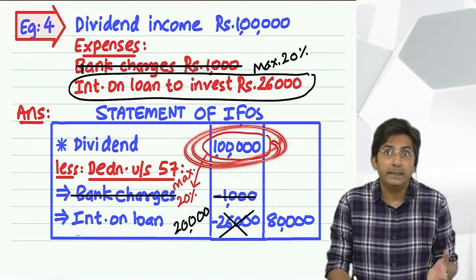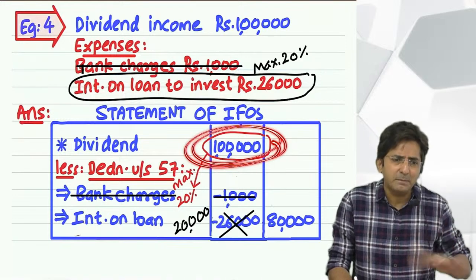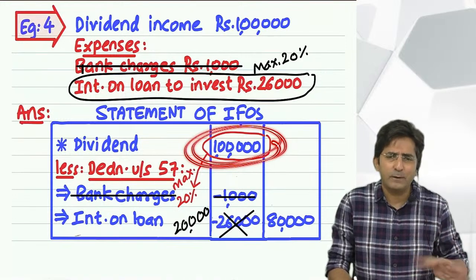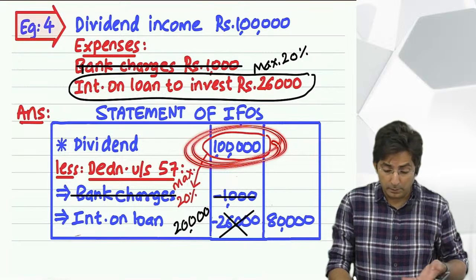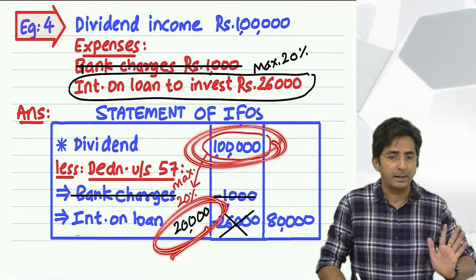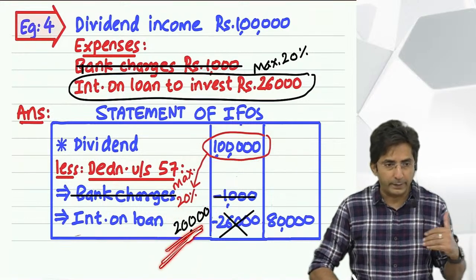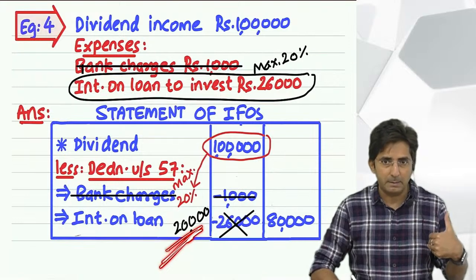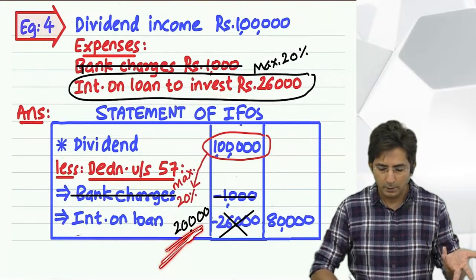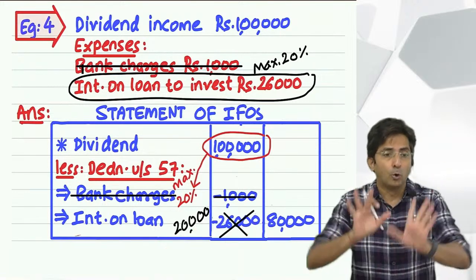That depends. If my 26,000 is lower, then minus that same amount. Say 6,000, 5,000, then the same amount. But in our example 26 is too much, so I will deduct the limited amount. If you want, you can make a formula: either this limit of 20%, which in my example comes to 20,000, or the actual amount in the question, whichever is lower.